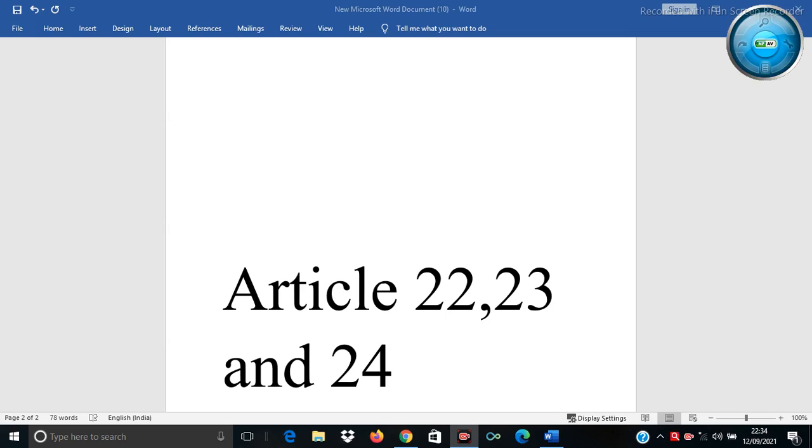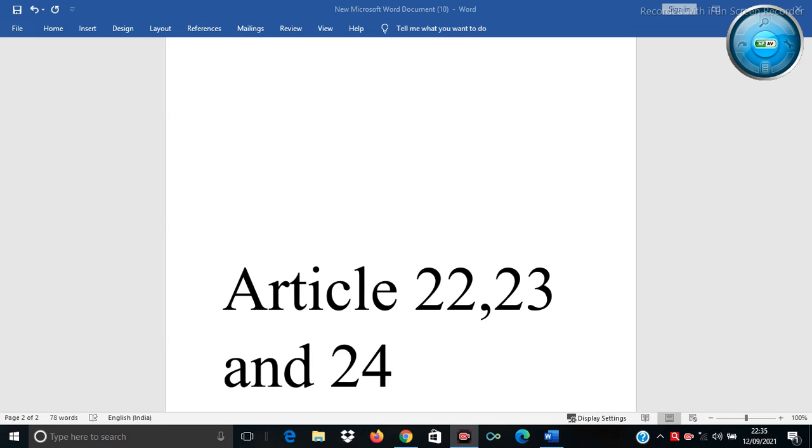Clause 5 says the grounds of detention should be communicated, and clause 6 says that on public grounds the detaining authority is not bound to disclose them. This is a vague and uncertain provision in clause 6.